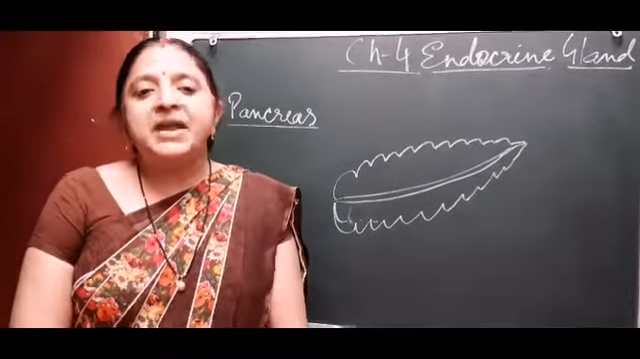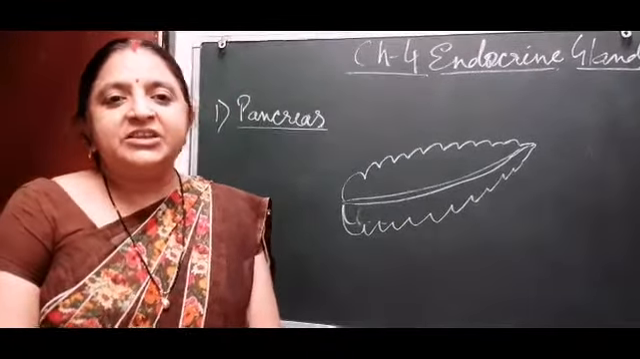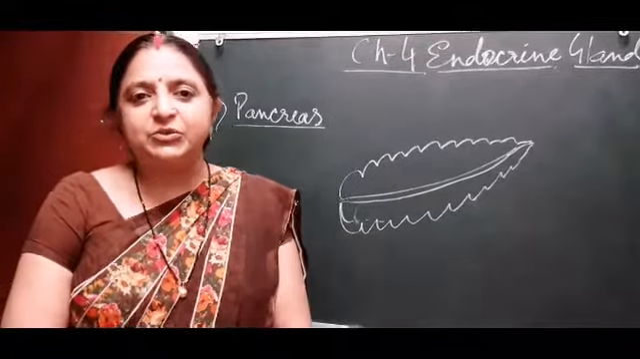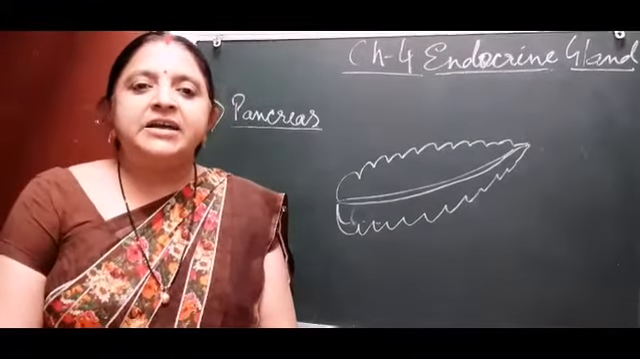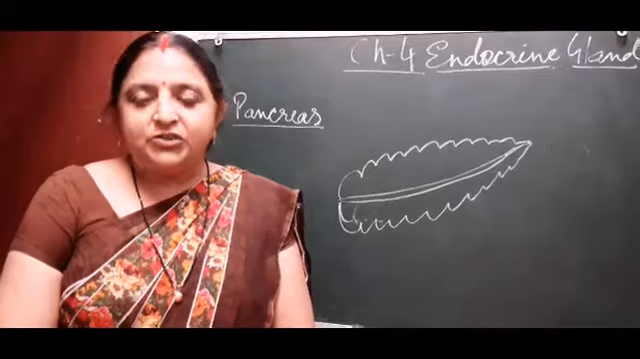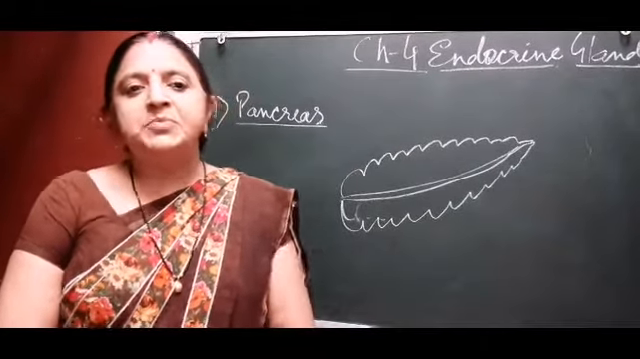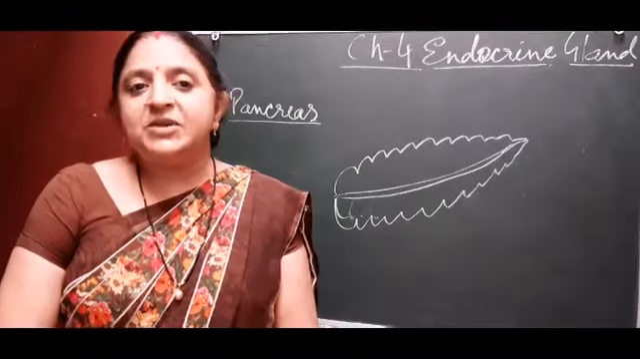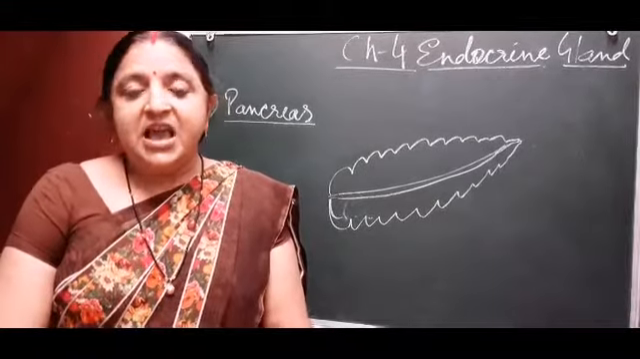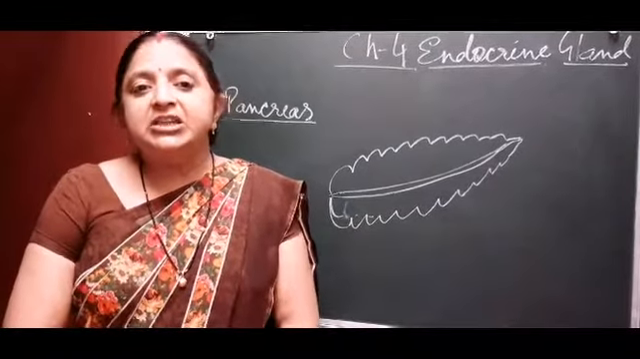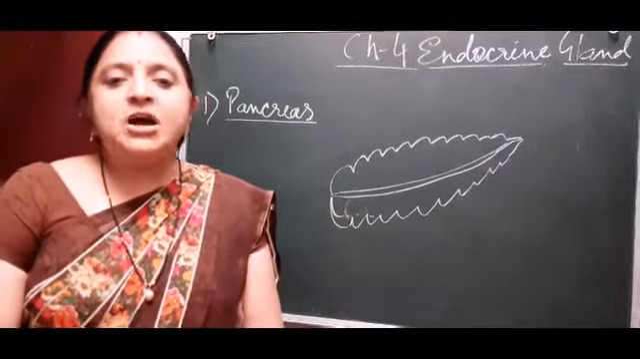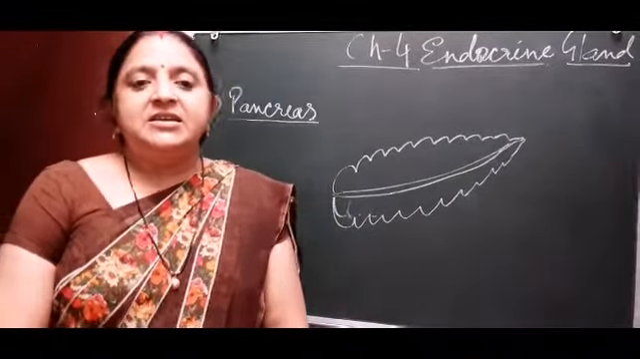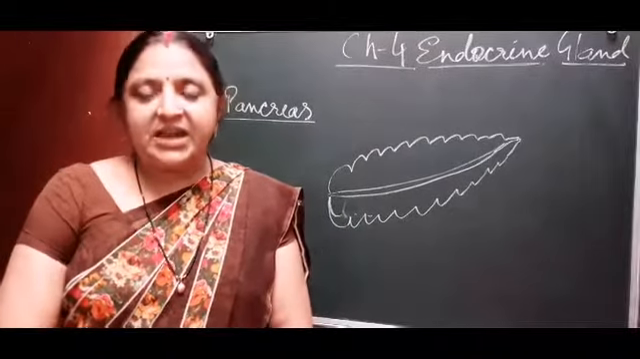Exocrinally, it secretes pancreatic juice that is released into the small intestine, and in the small intestine it mixes with the digestive juices. So it does not mix directly into the blood. Pancreatic juice does not mix directly into the blood, so it works exocrinally. And endocrinally it secretes insulin and glucagon. These two hormones are released directly into the blood, so that is the work of the pancreas endocrinally.